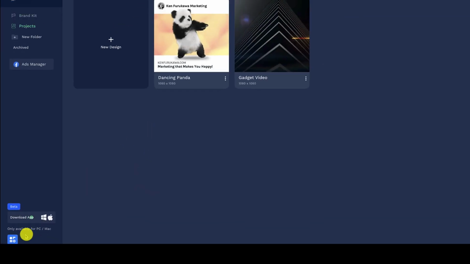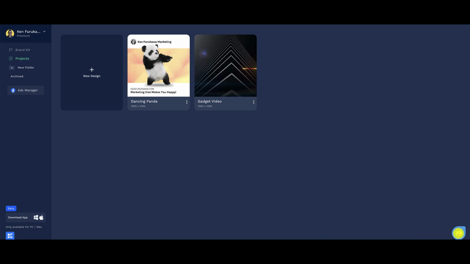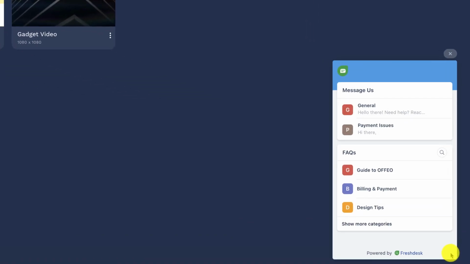And down here, you're going to see that they have an app. It's labeled beta. You can download these apps for Windows or for your Mac, so PC and Mac. And I'm going to explain why this might be important as we go through this demo. All right, and down below here, this is support. If you need help, you can message them. They also connect you to different guides here, billing and payment, design tips, everything that you need to get started with OFFEO.